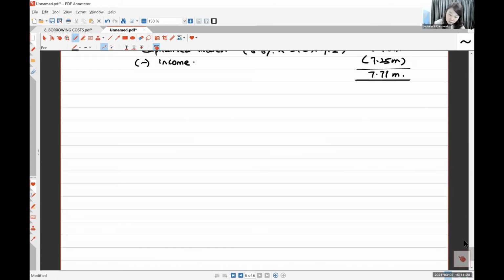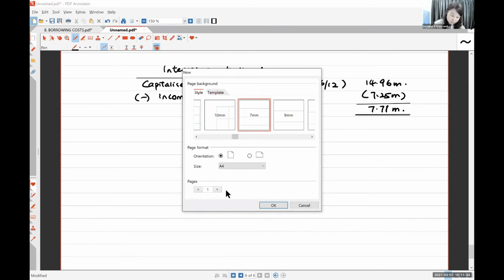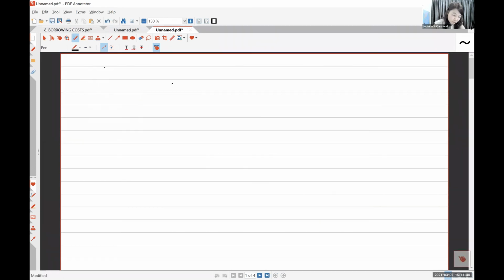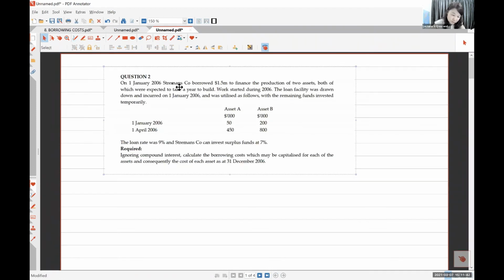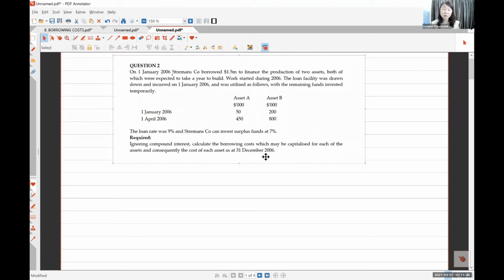Okay, so let's go to question 2. Can you calculate how much you want to capitalize? Okay, how much you want to record it as an asset again?